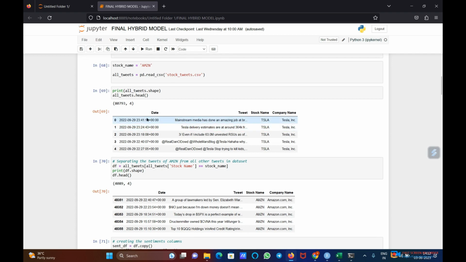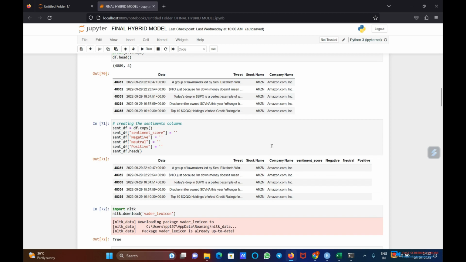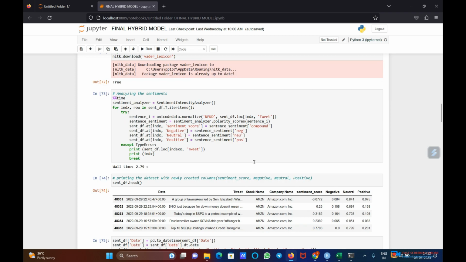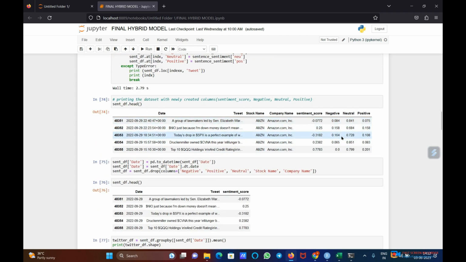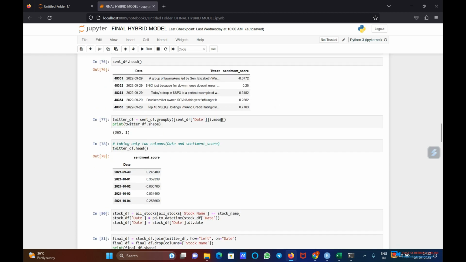After that, this is the cleaning process of the data, like dropping the unwanted columns and calculating the sentiment score. And after that, it is ready for the prediction. Like you can see here, sentiment score, average, and how the sentiment is negative, what is the value if it is negative, how is sentiment neutral and positive. So these are the values of the sentiments.